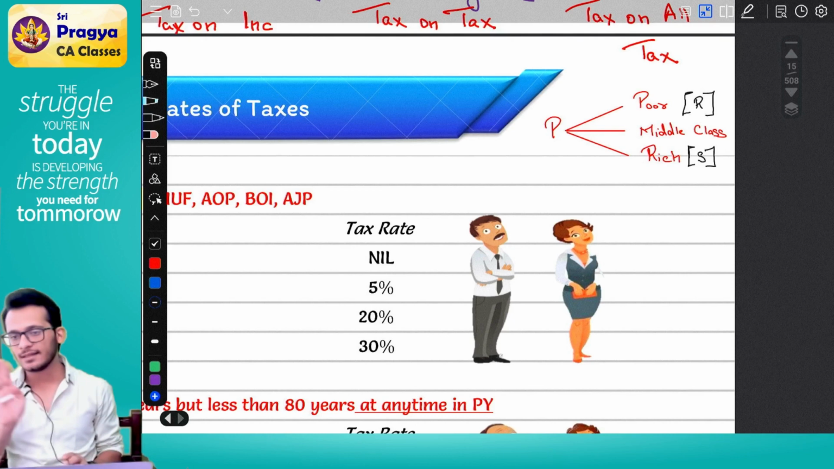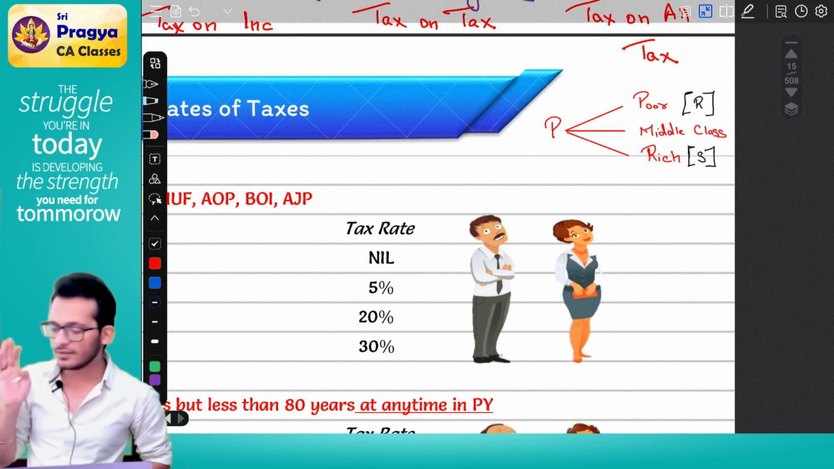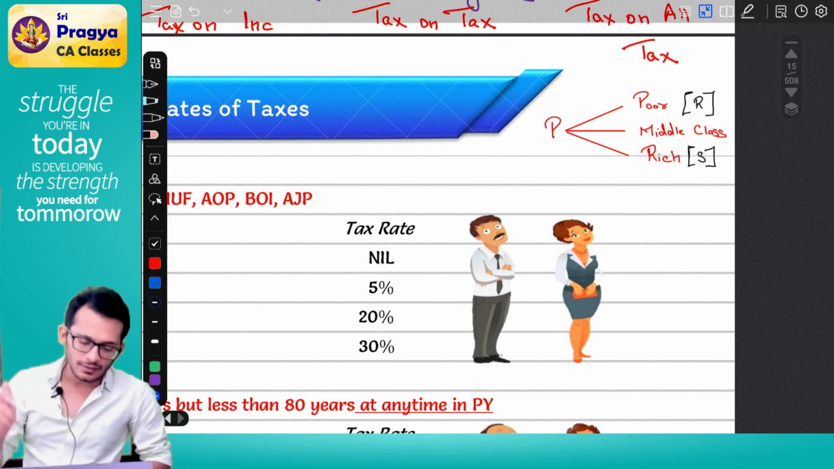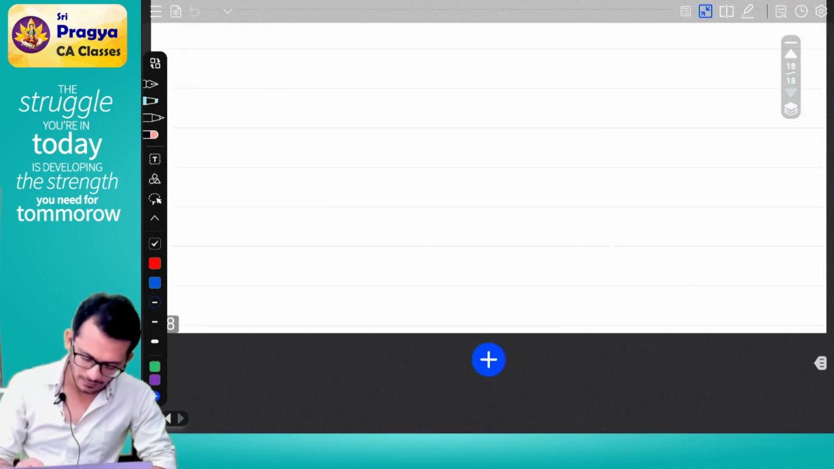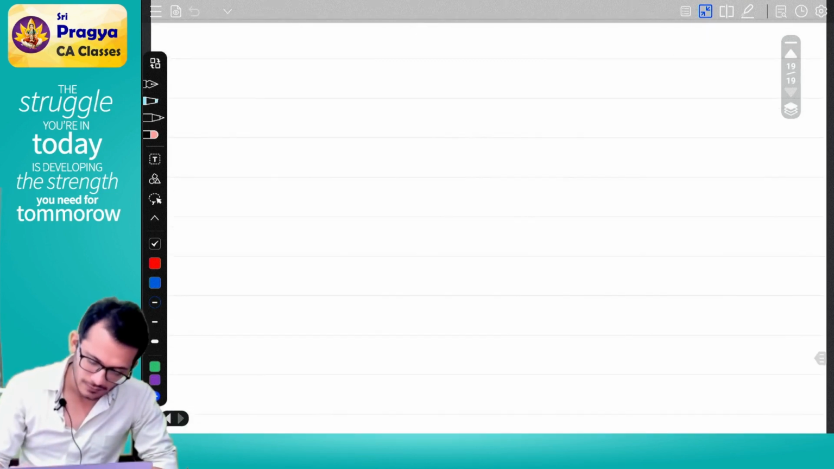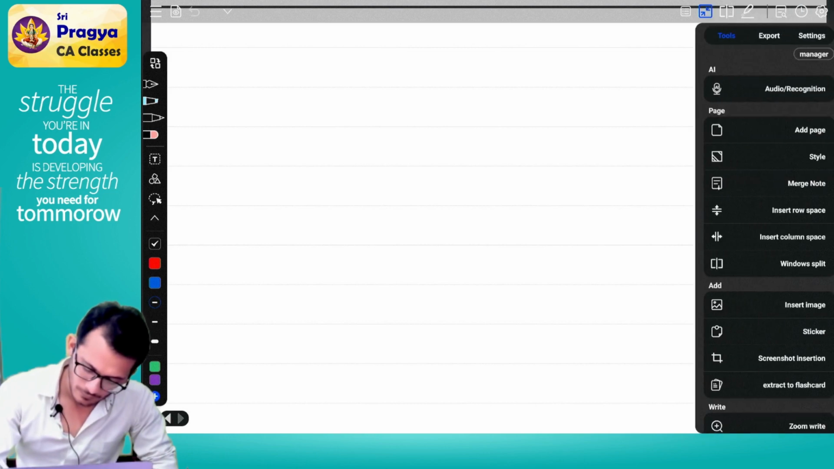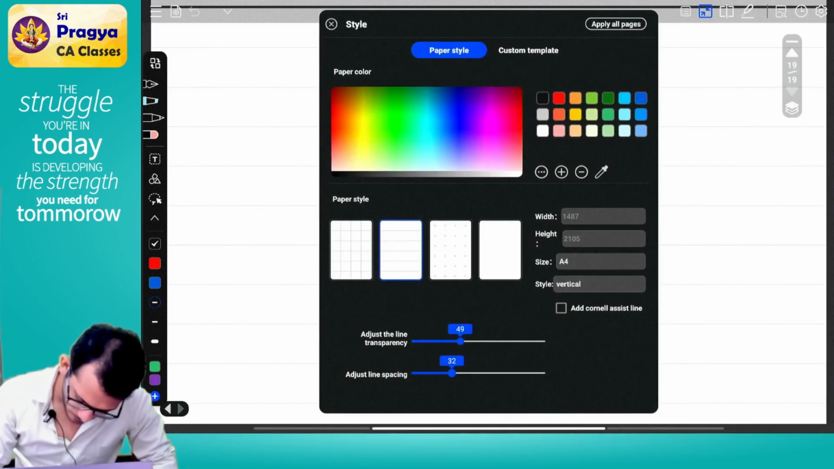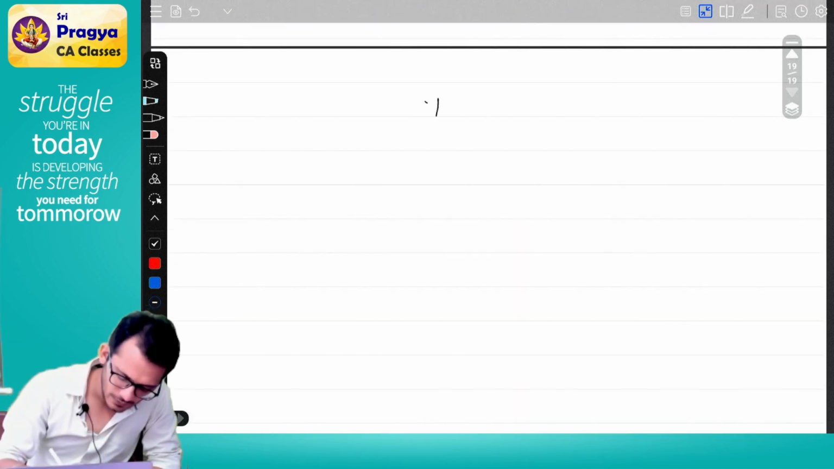Please don't use it in the exam. This is our internal conversation. From the exam perspective, it is rebate and surcharge. From our internal conversation perspective, it is poor, middle class or rich. Clear? Yes. We are starting this next chapter called rates of taxes.